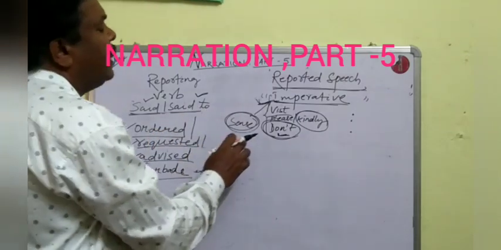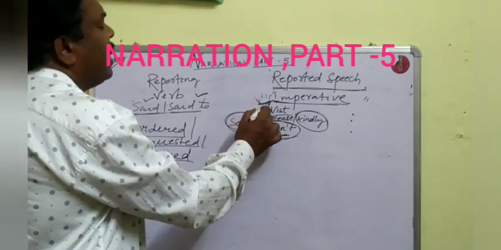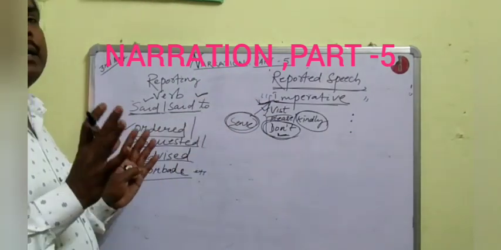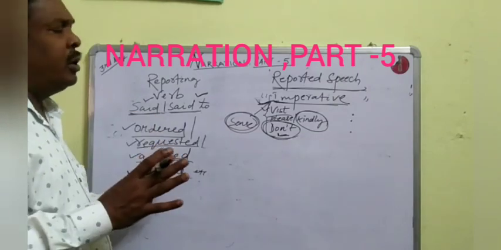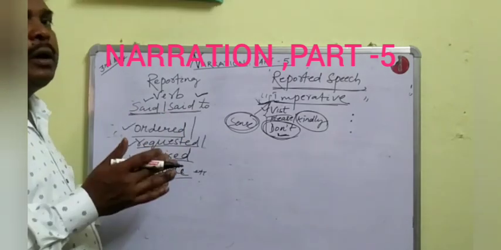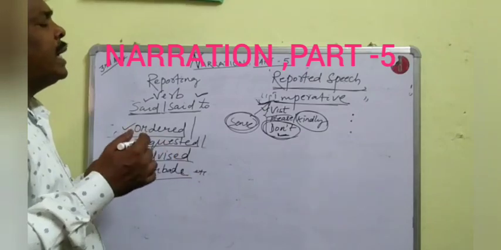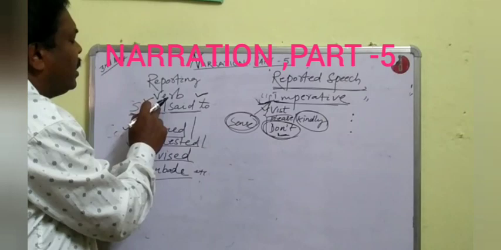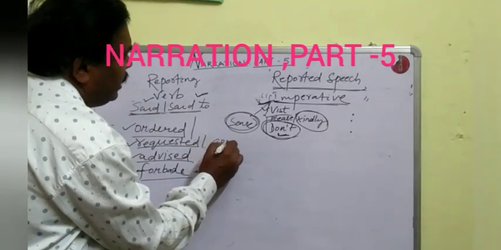And if the reported speech starts with the first form of verb, and you can't judge or decide whether it expresses advice or order, then you can change the reporting verb said or said to into asked.